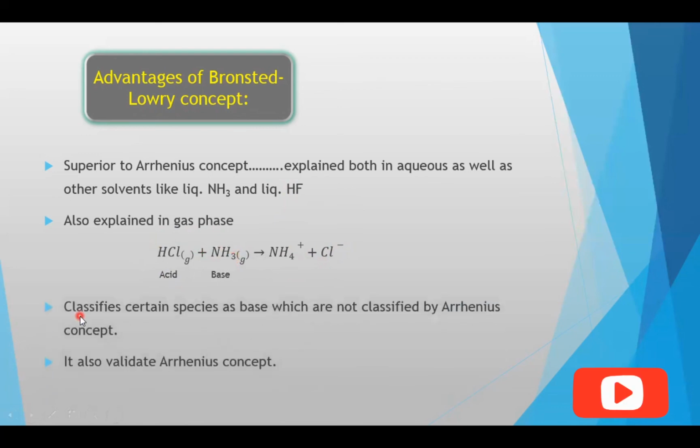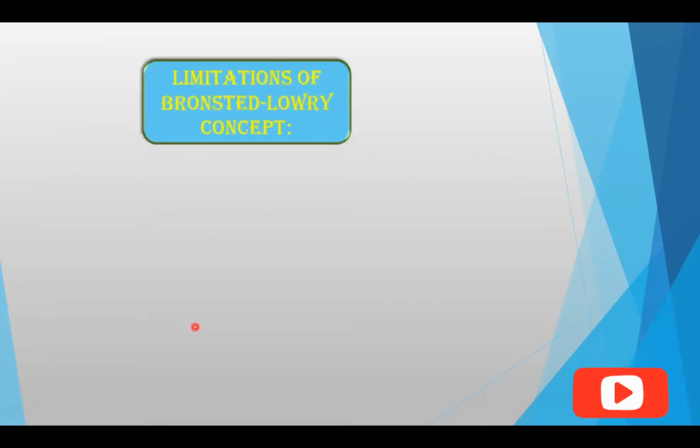Next, it also classifies certain species as bases which are not classified by the Arrhenius concept, for example ammonia and pyridine. And this concept also validates the Arrhenius concept. It means that those substances which are classified as acids according to the Arrhenius concept are also acids according to the Bronsted-Lowry concept. Though this concept is much better than the Arrhenius concept, there are still some limitations of this concept.